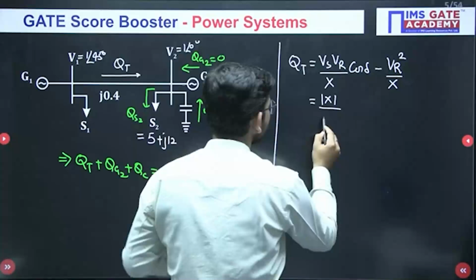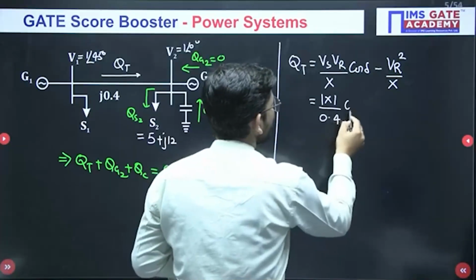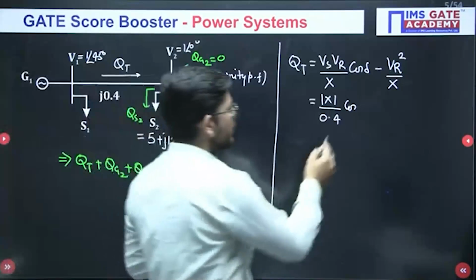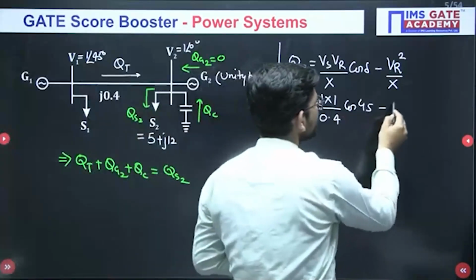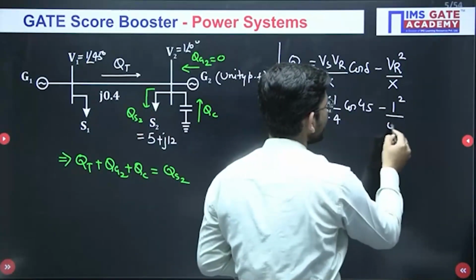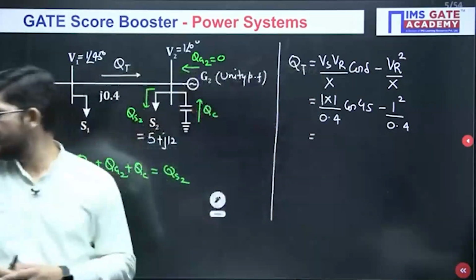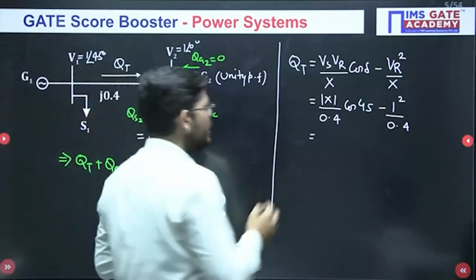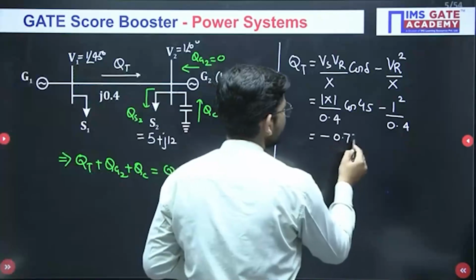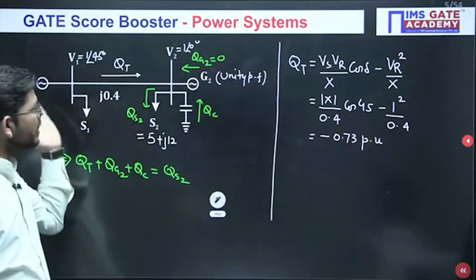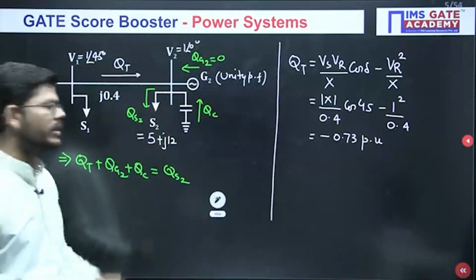The value of X is 0.4. Cos delta, where delta is the angle difference between V1 and V2, which is 45 here, minus Vr, which is 1, divided by 0.4. Now when you put the values and solve it, you will get around minus 0.73 per unit of power. This will be the QT value, meaning the transmitted power from one end to the other end.